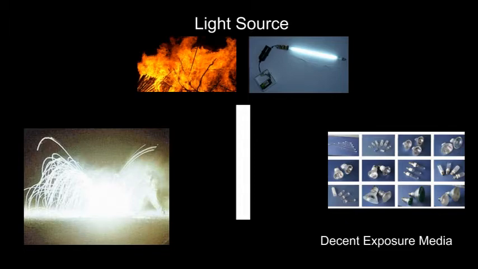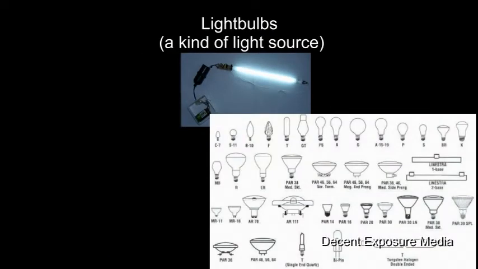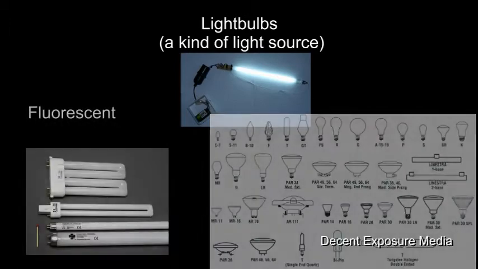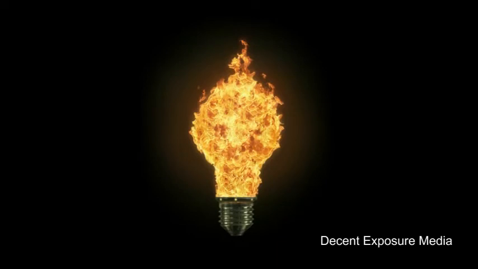Now that these two are divided, we can study the different kinds of each kind. We can look into the light bulb kind or species and see that there are many kinds of light bulbs. If we were to look at a fluorescent light bulb compared to a halogen light bulb, though halogen is different from fluorescent, does it make halogen not a light bulb? Of course not. Hence, these are two different kinds of light bulbs. But we do know one thing: the halogen light bulb is not a kind of fire.